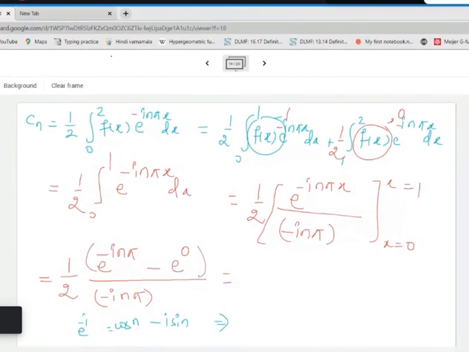Correct. Here n pi, here n pi. So what I'll get is only -1 raised to the power n. Not n pi, only n. -1 to the power n, and this part will be 0. Okay, so what will be this expression? 1 by 2, (-1 raised to the power n minus 1) divided by minus i n pi.